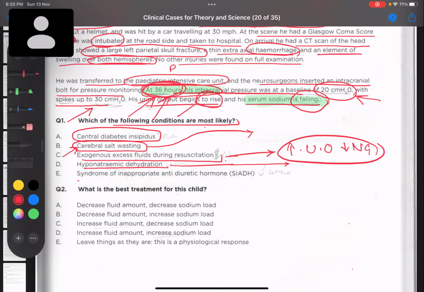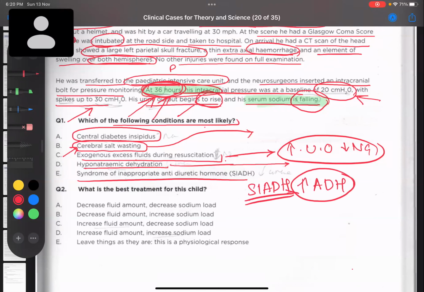Now, what about syndrome of inappropriate ADH? Is this possible in this child? What happens in syndrome of inappropriate ADH? There will be an excessive amount of antidiuretic hormone. This condition is exactly opposite to diabetes insipidus.